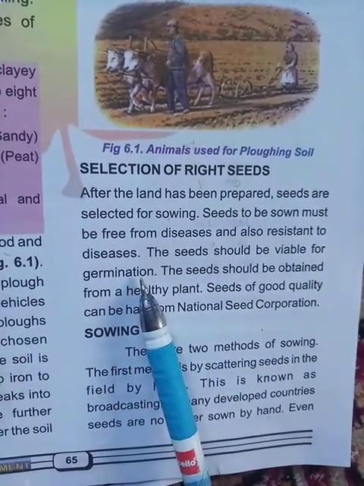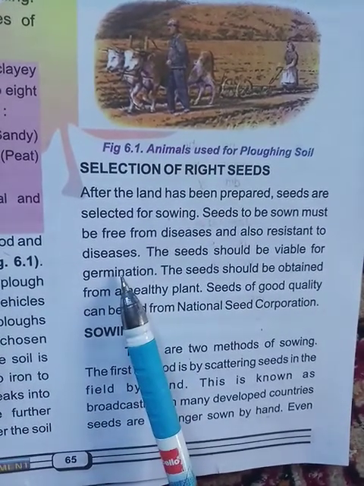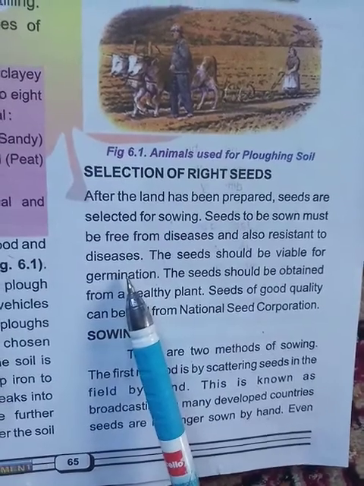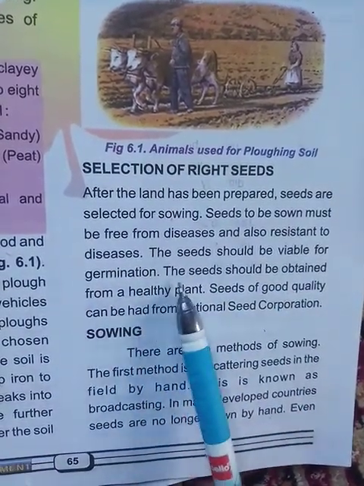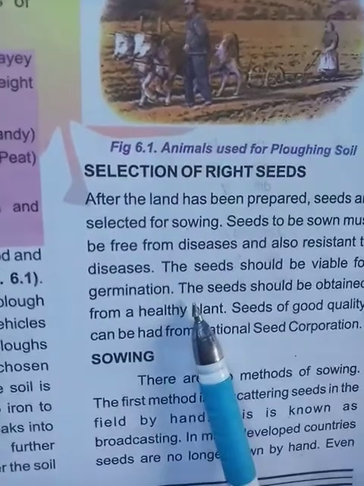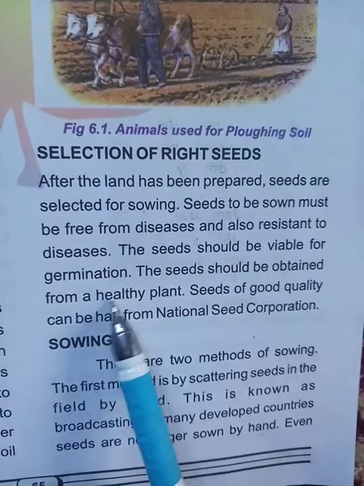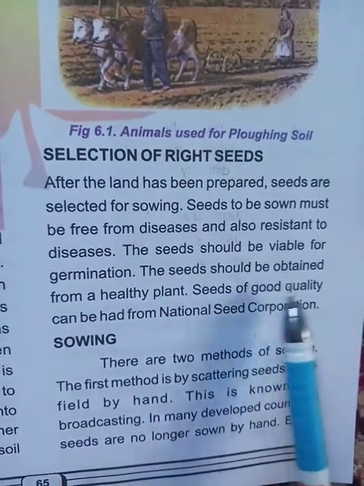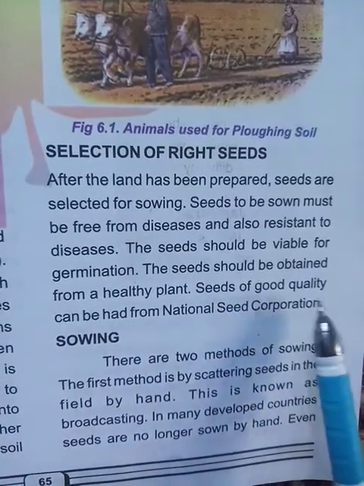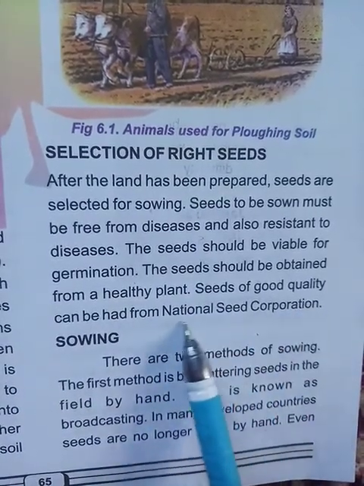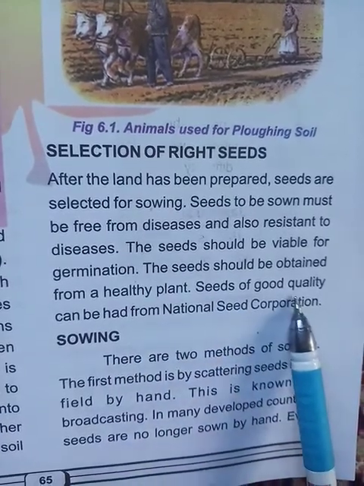The seeds are so good that they may germinate easily, so that the baby plant comes out of these seeds. The seeds should be obtained from a healthy plant, and the seeds that we use should be collected from the healthy plant. Seeds of good quality can be had from the National Seed Corporation. So we can get better seeds from the National Seed Corporation.